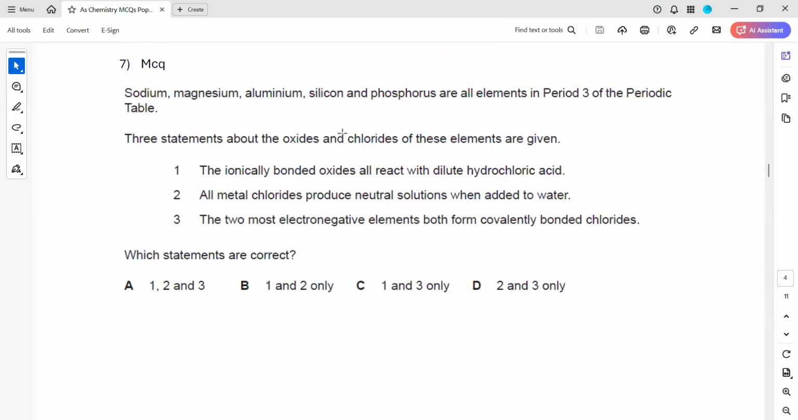Question 7. Sodium, magnesium, aluminium, silicon, phosphorus are all elements in period 3 of the periodic table. Three statements about the oxide and the chloride of these elements are given. So about these oxides and chlorides, as we did about the periodicity, you have to learn certain properties for these chlorides as well as their oxides.